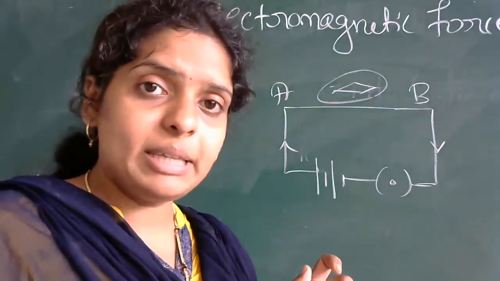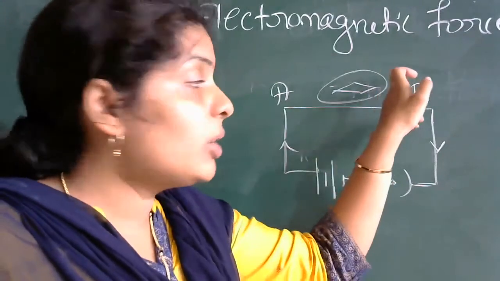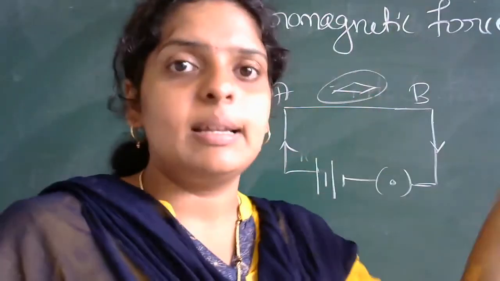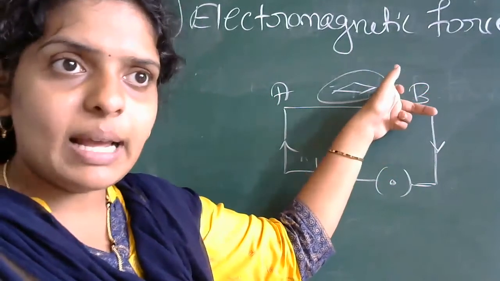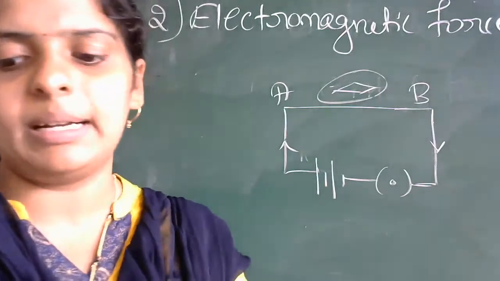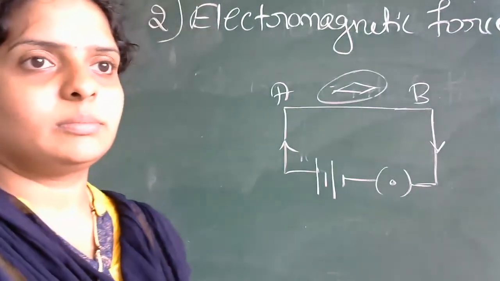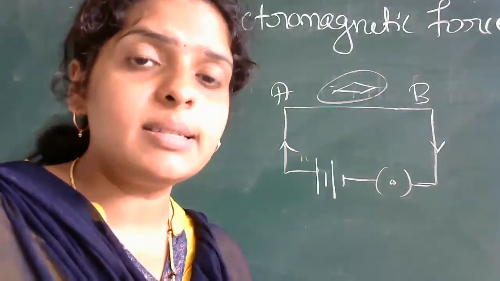Now what do we call it? The force between this charged particle and your magnetic field is known as what? Electromagnetic force. The force between the charged particle and the magnetic field is known as electromagnetic force. Is it clear, everyone? What do you mean by electromagnetic force? The force between the moving charges and the magnetic field.